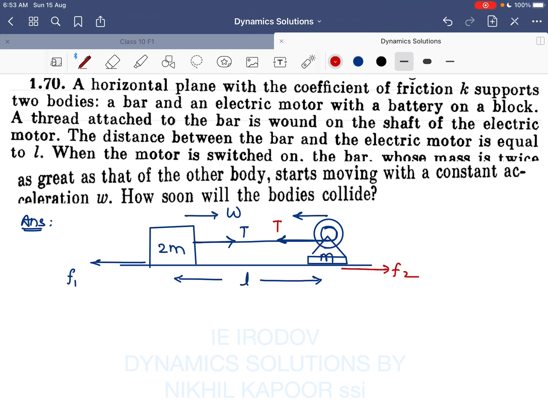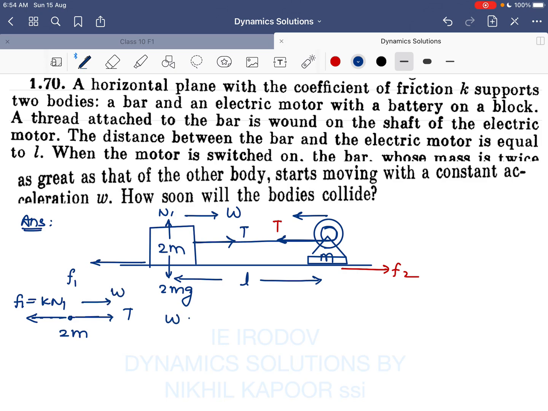If I draw the FBD of bar 2m, tension is here and the frictional force is here, which is k into normal reaction, that can be written as k into 2mg, because the action on the surface is 2mg, so the reaction from the surface would be 2mg. And the acceleration is given to us, w.